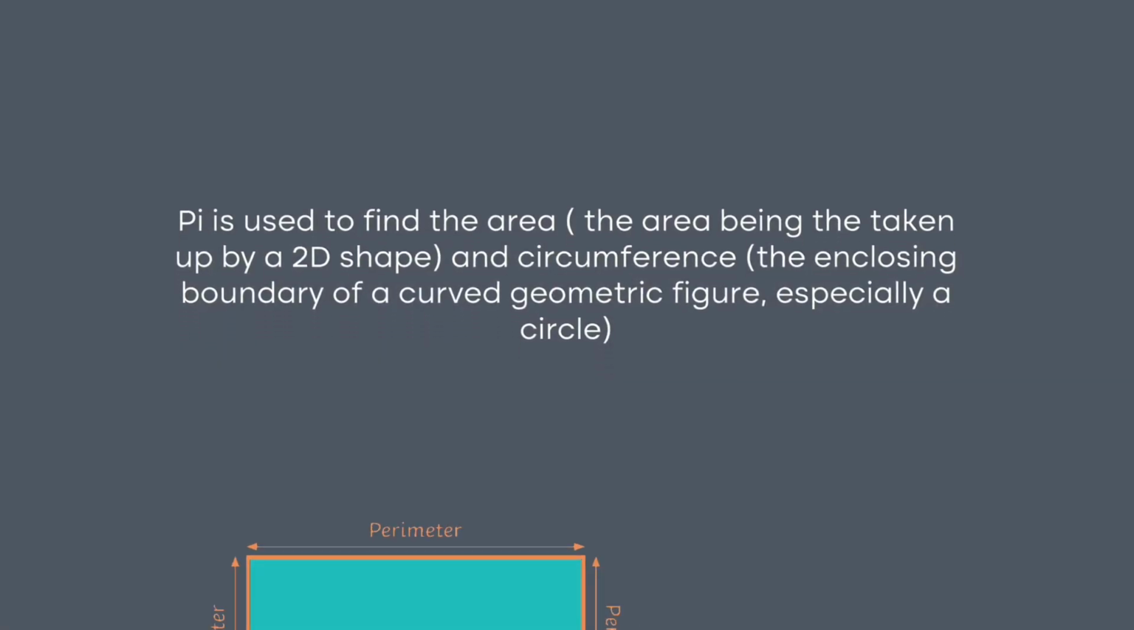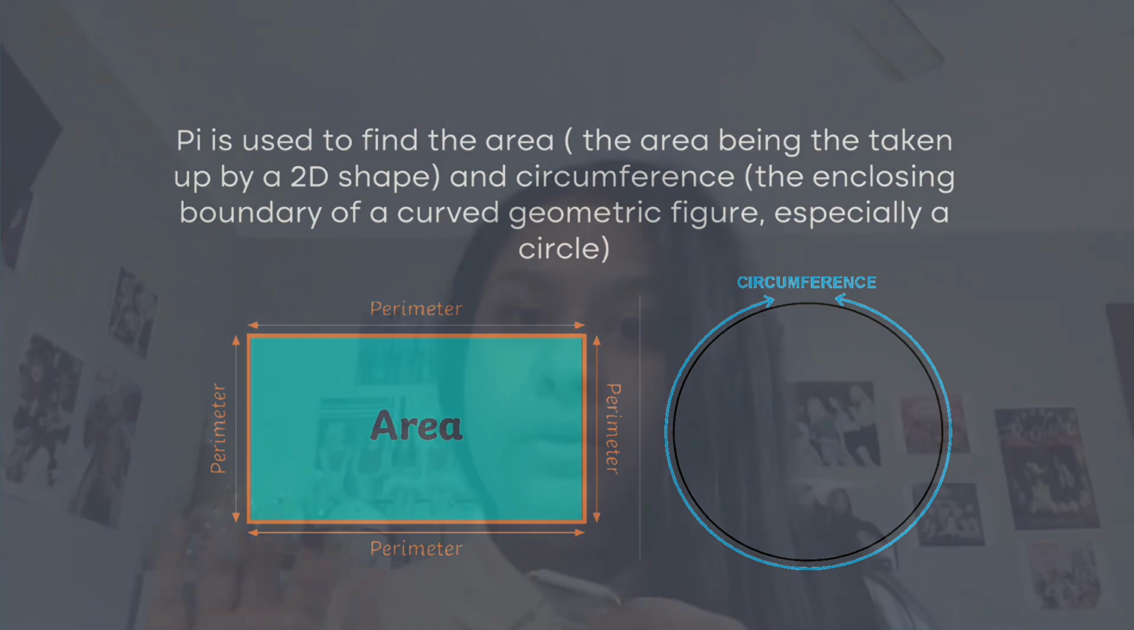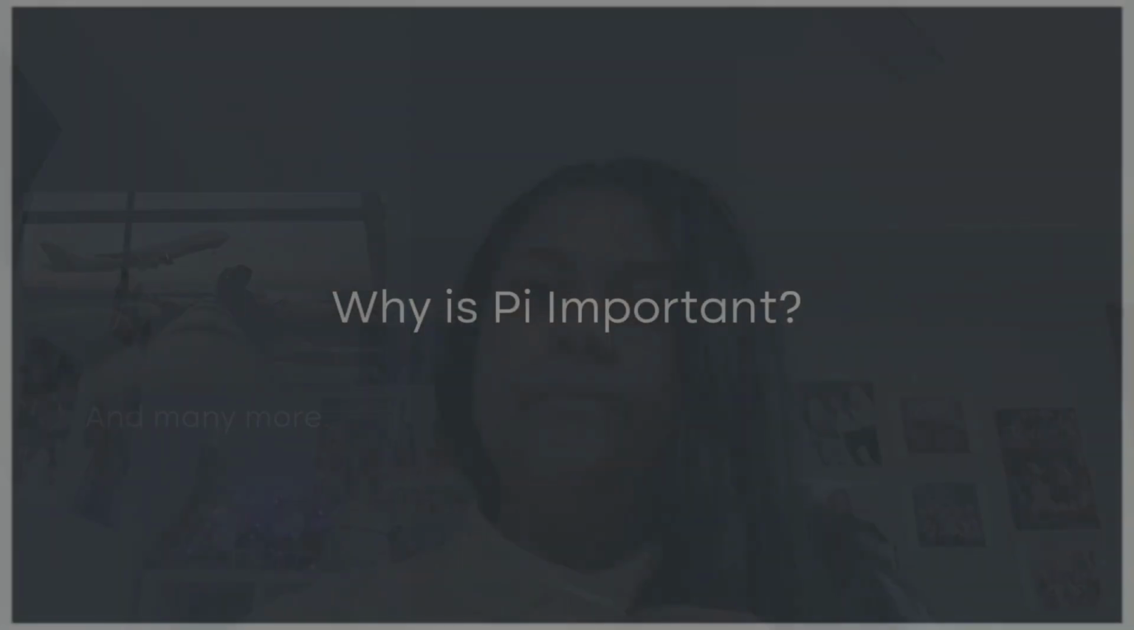In this segment, we're going to talk about the use of pi in the present. In present-day mathematics, both in school and college, pi is used to find the area, being the amount of space taken up by a 2D shape, and the circumference, the enclosing boundary of a curved geometric figure, specifically a circle. You yourself might not use it every day, that's true, but pi is used in most calculations for building constructions like new schools or new houses and homes, quantum physics, communications, medical procedures, which are very important, air travel, and many, many more.